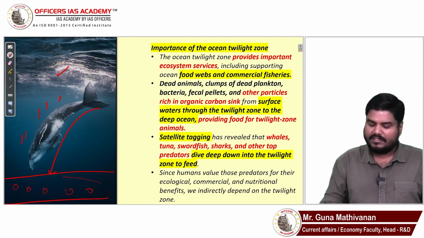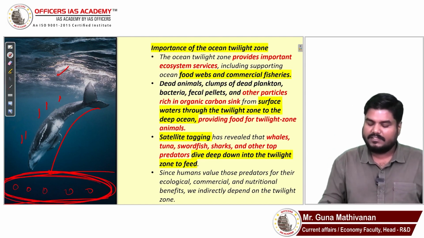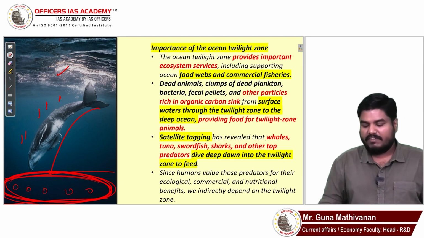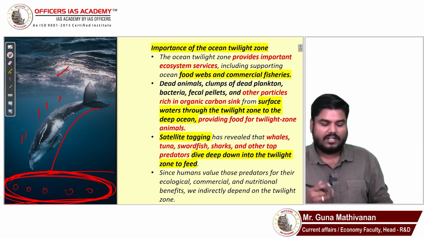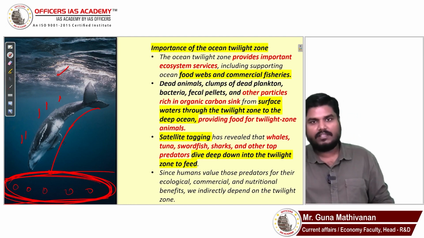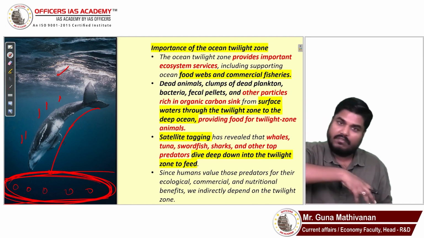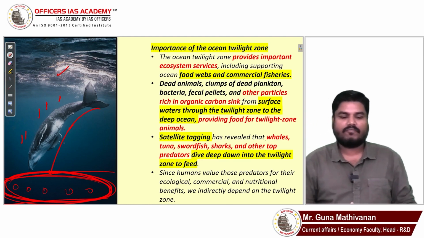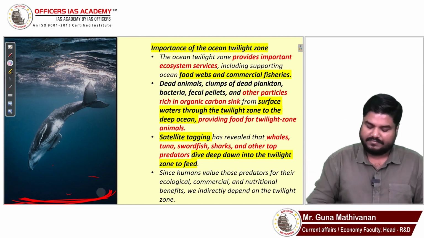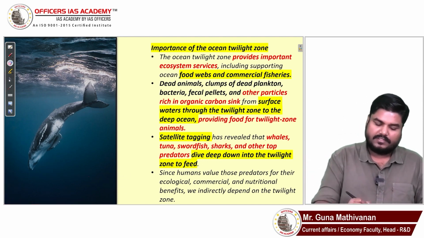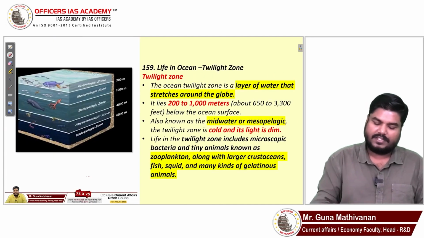So put it simply, in this twilight zone, the fishes, the organism species, the zooplanktons, the crustaceans available in the twilight zone act as food for the bigger fishes at the top. The bigger fishes at the top will dive down and eat those items. And not just that, see, at the surface,